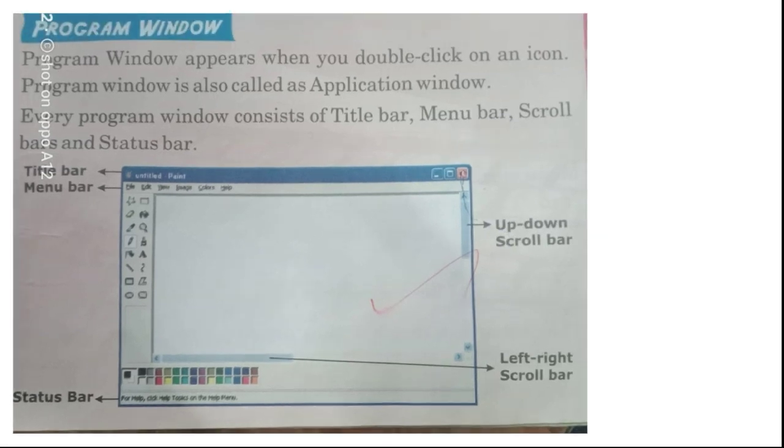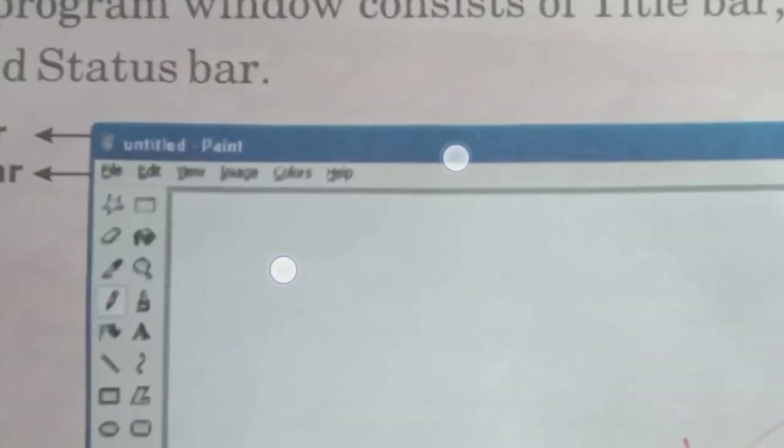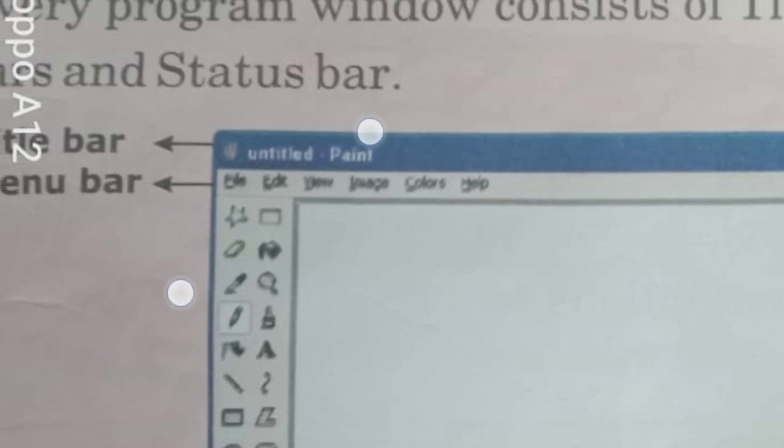Program window. Next, title bar. One by one we'll see all the bars. The title bar displays the file name and program name. It consists of three buttons on its right side. See here the file name: Untitled. The program name is Paint, and you can see the icon.